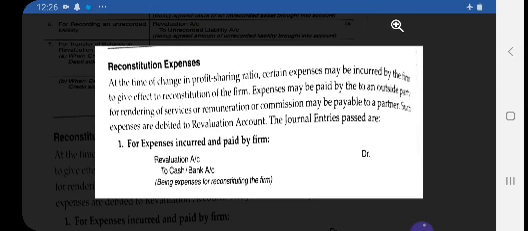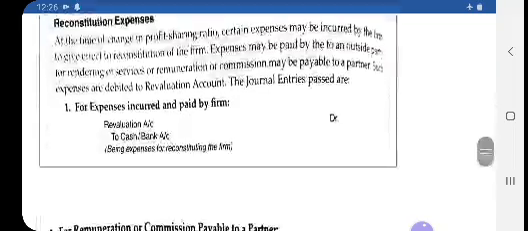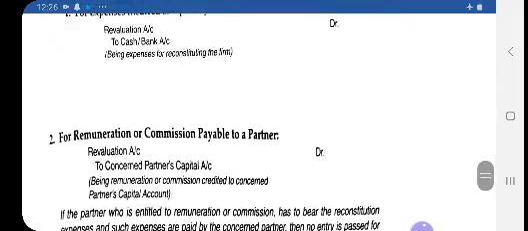Like for expenses, if they are incurred and paid by the firm, then simply it will appear on the debit side of the revaluation account, and the journal entry will be revaluation account to cash or bank. To pay any amount, you know well, the credit aspect will be cash or bank, and it will be paid through revaluation account. So it is an item of revaluation account: revaluation to cash or bank. And some other possibilities, see here it is specified.